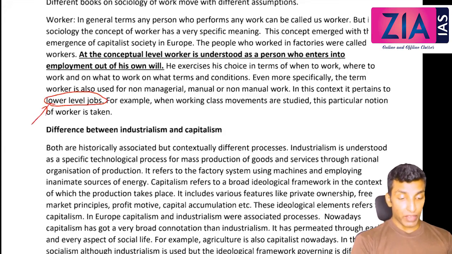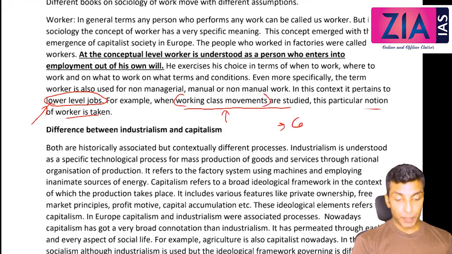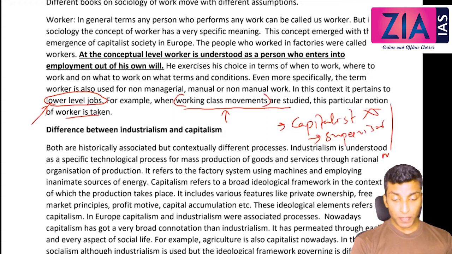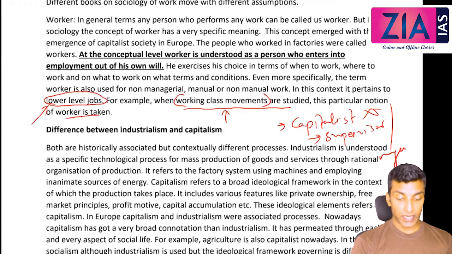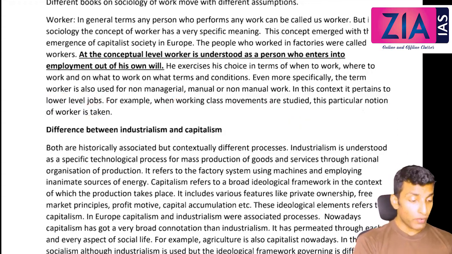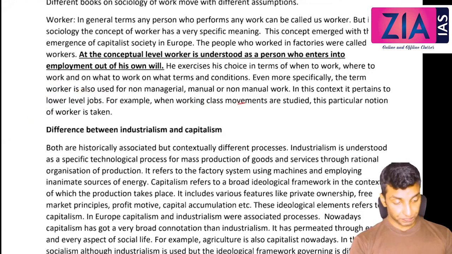For example, when working class movements are studied, this particular notion of worker is taken. So in sociology, whenever you're studying a working class movement, we will not be considering the capitalist in this, right? They are at the top. We will not consider the supervisors, or the managers, right? So we won't consider any of this group when we study the working class movement. Only the lower level jobs and those who are employed in lower level jobs are studied when we study the working class movements. So that's about the worker.